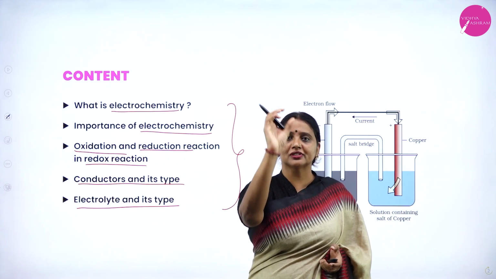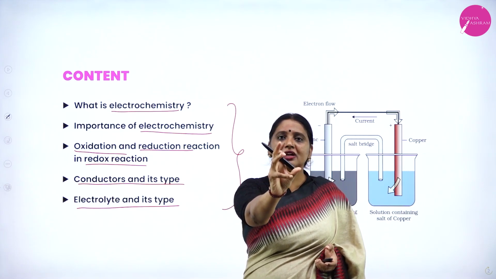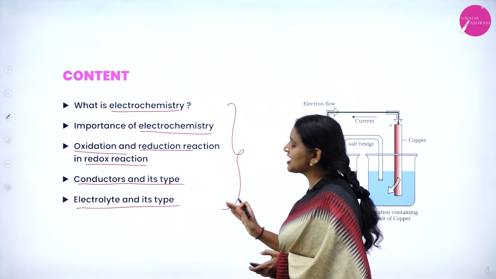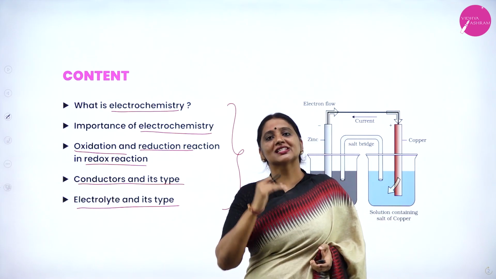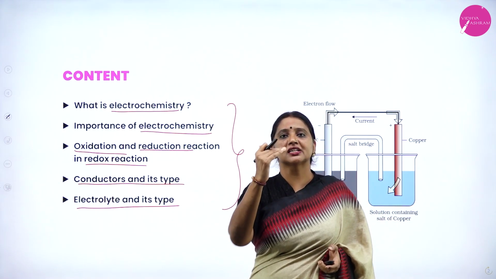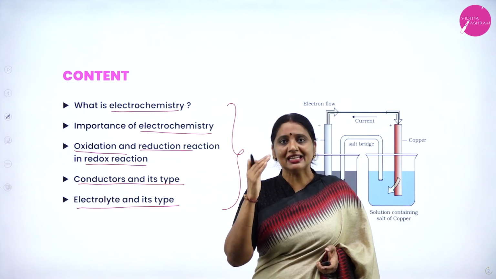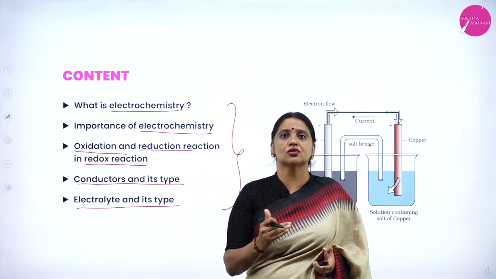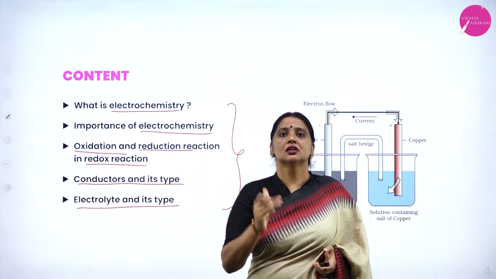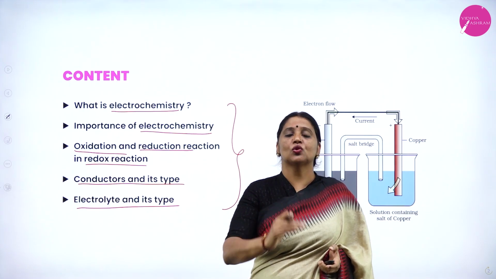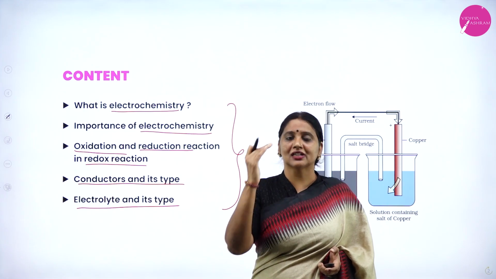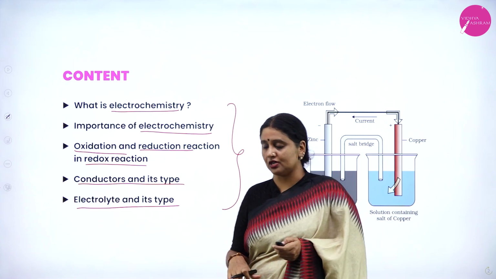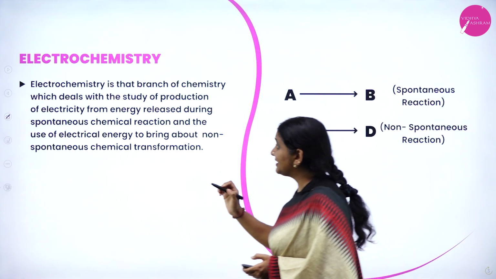If you want to know about electrochemistry concepts, you require some basic terminologies. That comes under the first session of electrochemistry. So in electrochemistry, we use terminologies like oxidation, reduction, redox reaction, conductors. What are conductors? What are the two types of conductors? And what are electrolytes and what are the two types of electrolytes? All of this comes under this session. Now, first let us discuss